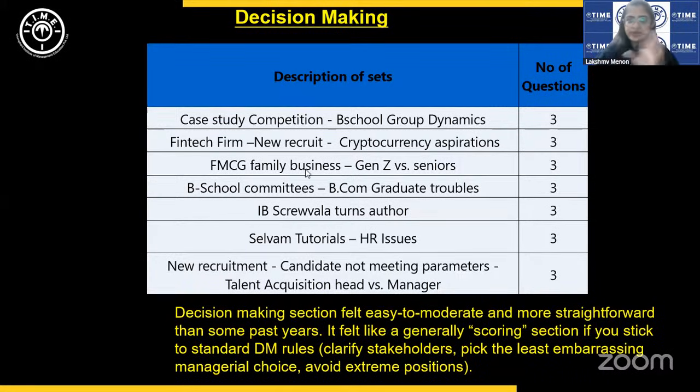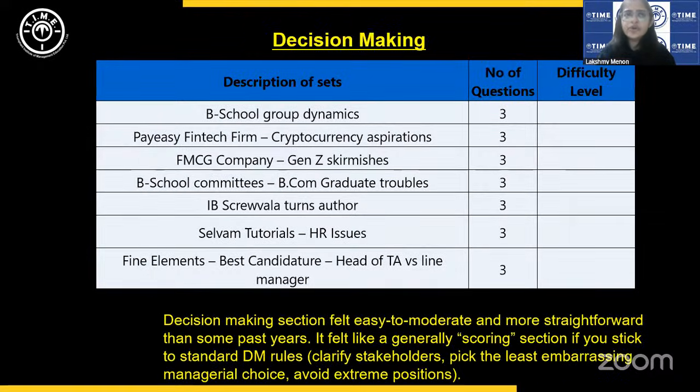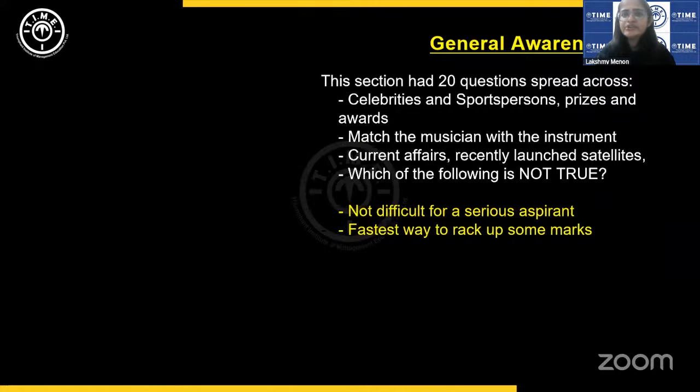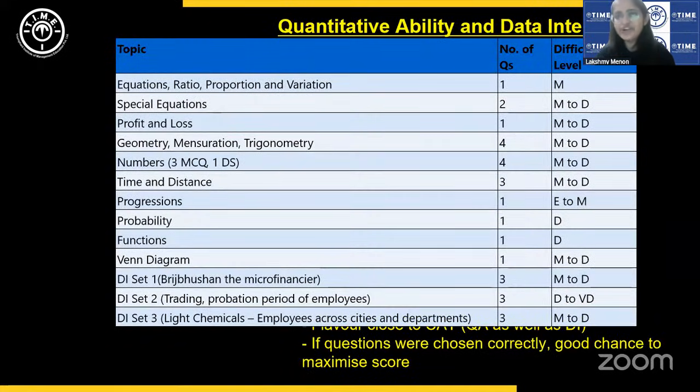Only this investment banker turned author set, we felt, was a little tricky. The whole set was tricky. All the others had doable questions in there. So this is about decision making. As I said, the difficulty level, or the overall doability, has definitely gone down this year. So both in English and decision making, I hope you exercised discretion in answering the questions. If you chose the questions smartly, I'm sure you would have done well.